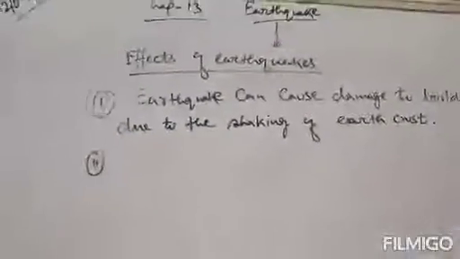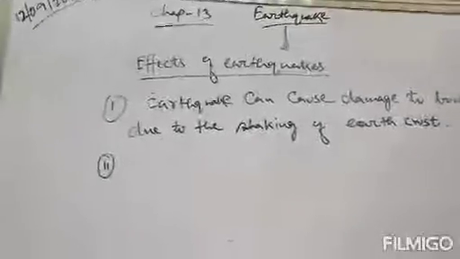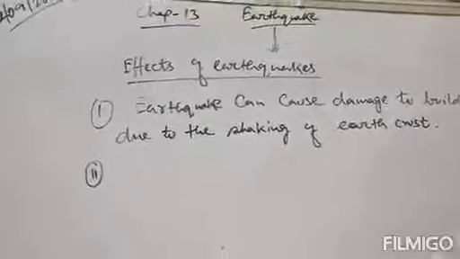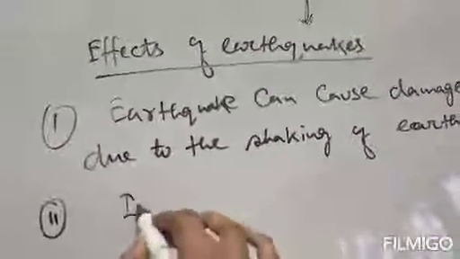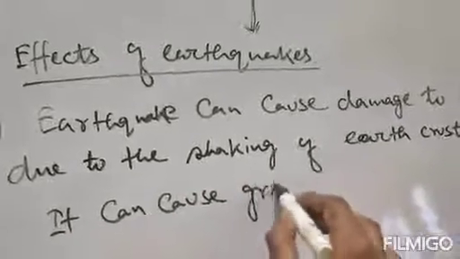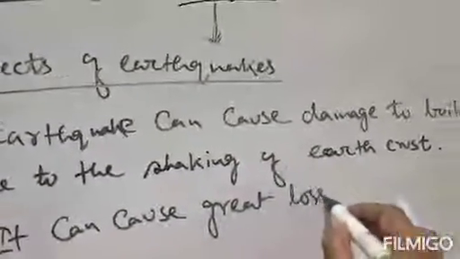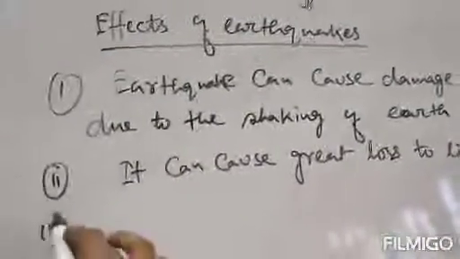Number two is that it can also cause great loss to life. The second effect is that it can cause great loss to human life or animal life. So number two effect is that it can cause great loss to life.